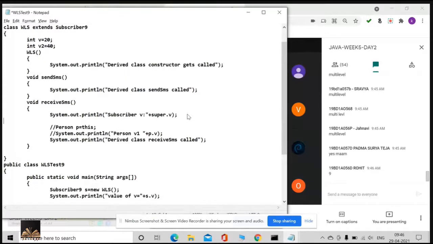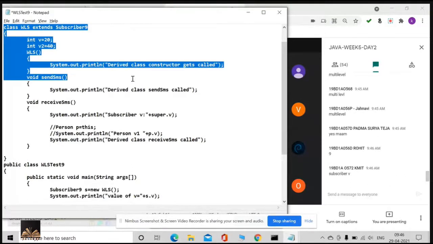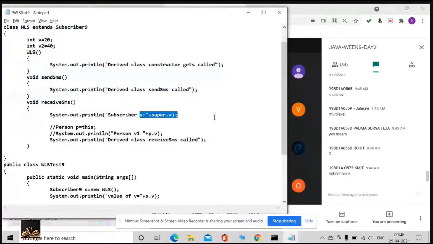Here I am executing WLS. What is the super of WLS? Subscriber V. Yes or no? Subscriber V. So it is going to print 10.